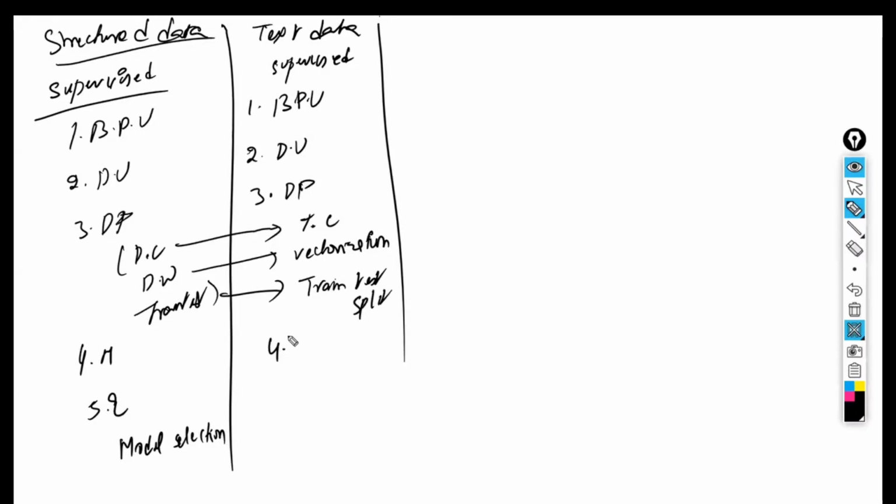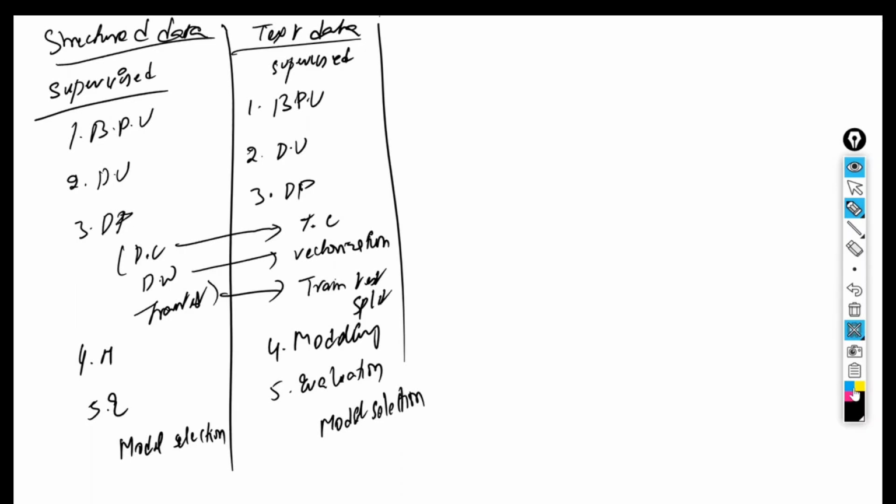Next, modeling. Here also we are going to apply the same kind of modeling, that is the Naive-Bayes theorem. We have applied the Naive-Bayes theorem for modeling. Next, we have evaluated. After evaluation, we have done the model selection, same to same. If the model is satisfying the business requirement, we will stop. If the model is not satisfying the business requirement, we are going to try different models, right? This is a text data, and this is a structured data. If it is in a tabular format, also the same thing we are going to do. If it is text data, also we are going to do the same.